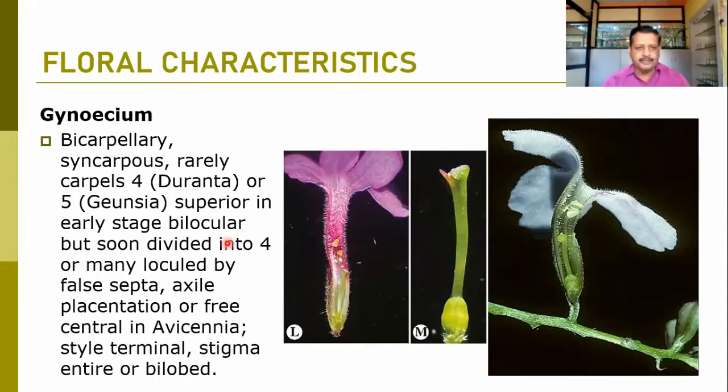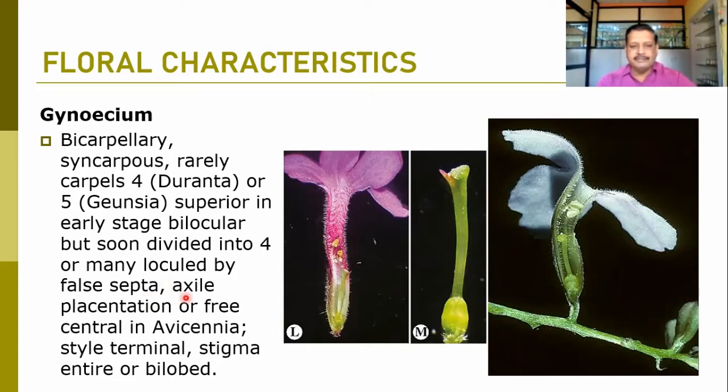It is superior in position, and in the early stage it is bilocular but soon divided into 4 locules or many locules by the formation of a false septum. The false septum is not the true septum of the true locules, and because of the false septation many locules can be observed in the ovary.